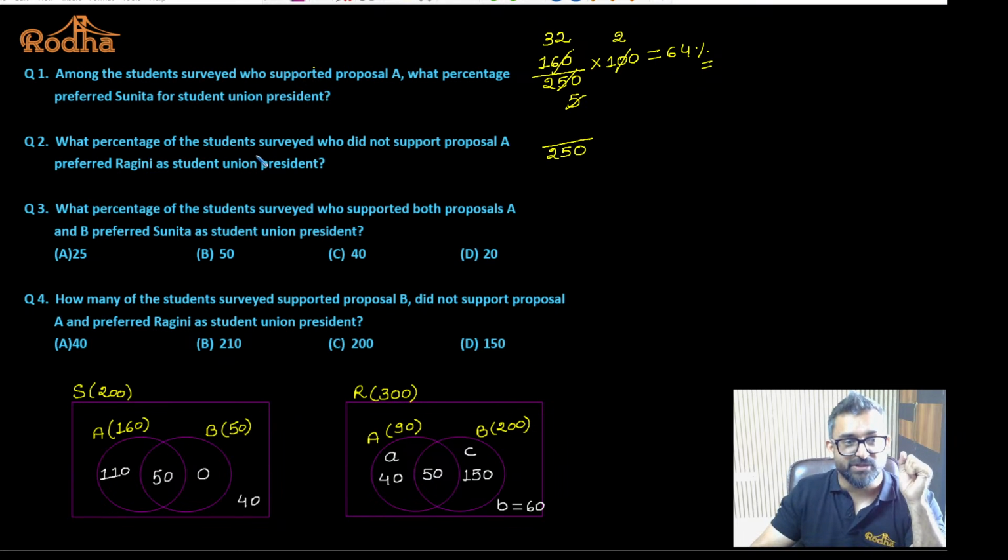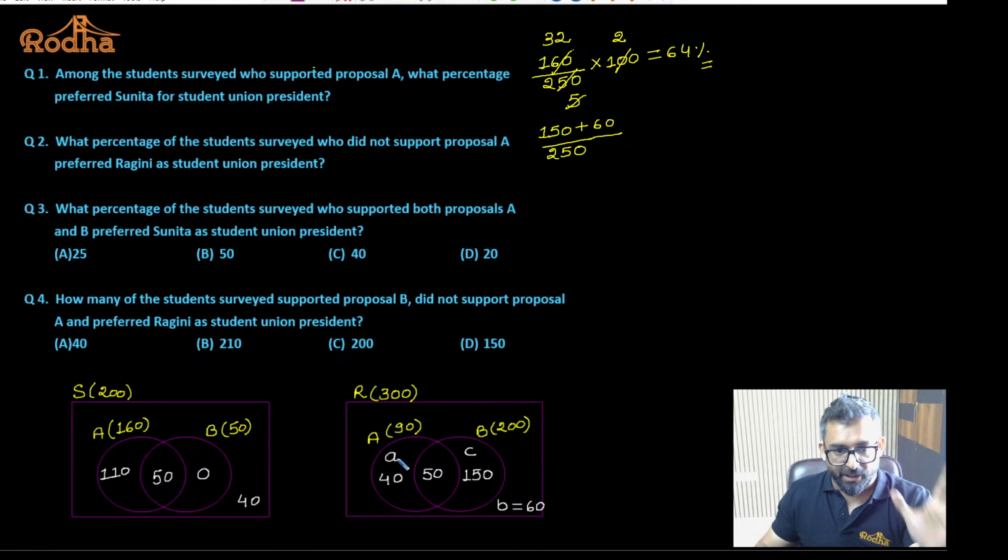The question is about students who did not support proposal A. That means we have to get out of the circle of A. That means this and this we have to take. So 150 plus 60 I have to take here. Outside A. So Ragini outside A.